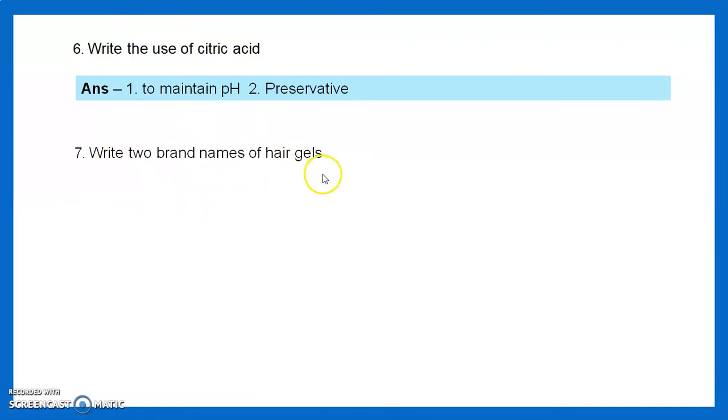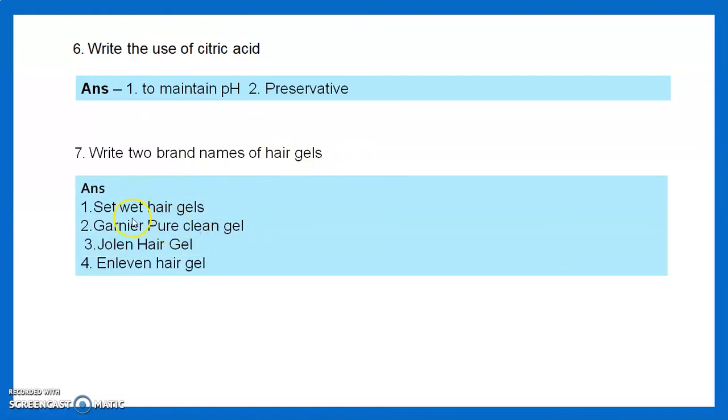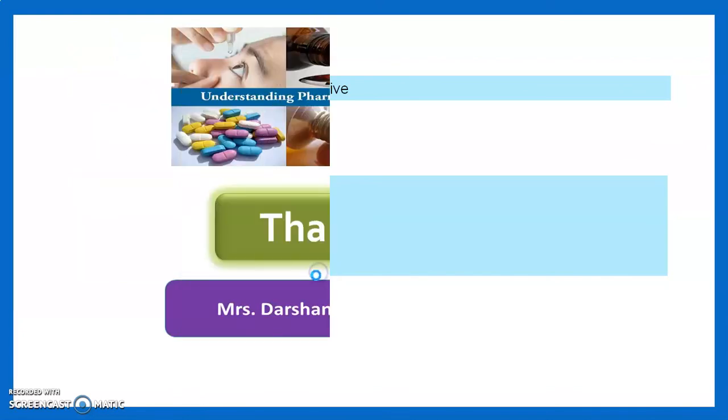Write 2 brand names of hair gel. The answer is Set Wet hair gels, Garnier Pure Clean Gel, Jolon hair gels, Invelen hair gels, etc. Many preparations are available in the market for hair.